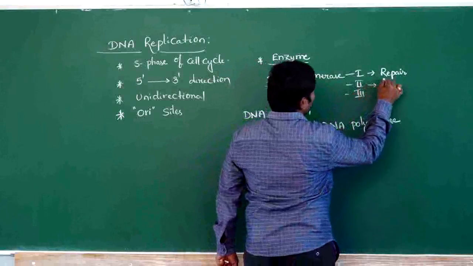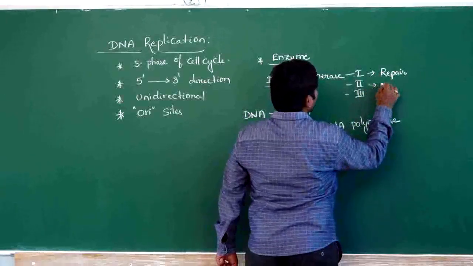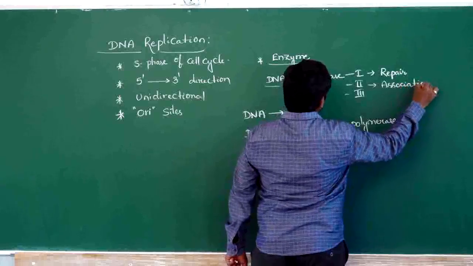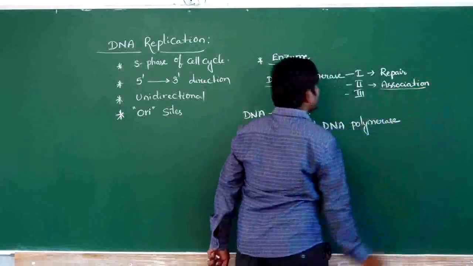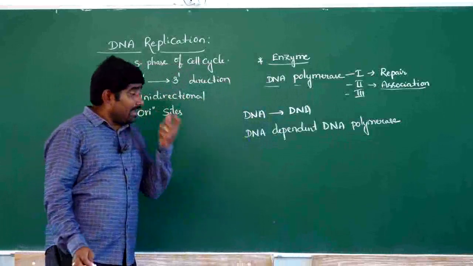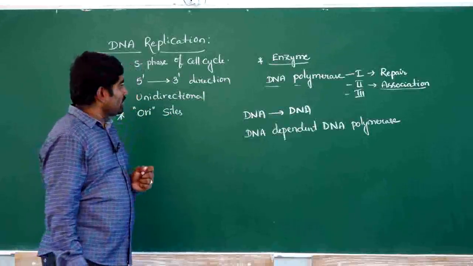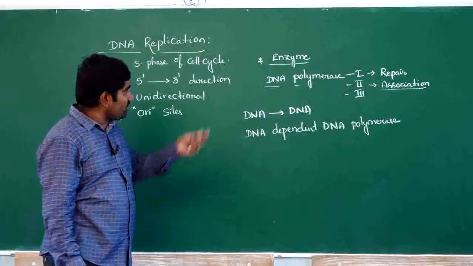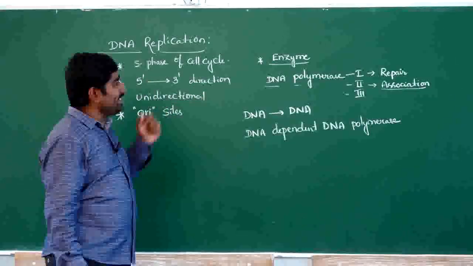DNA polymerase 2 participates in the association and dissociation of the enzyme to DNA.